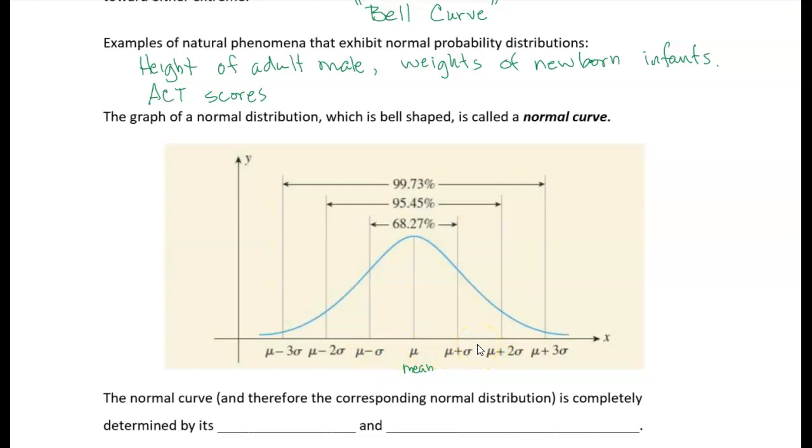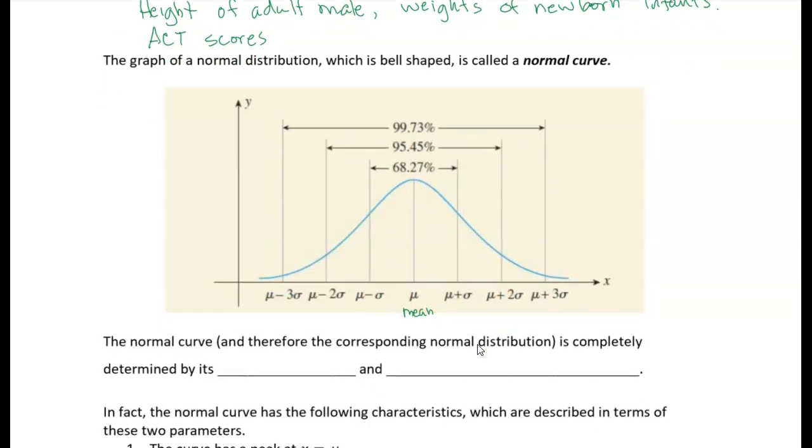Now, we also know, if we know the standard deviation, then we also know that 68.27%, very precise, of the values for this random variable will fall within one standard deviation from the mean. 95.45% will fall within two standard deviations from the mean.